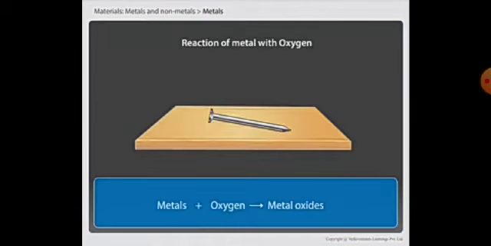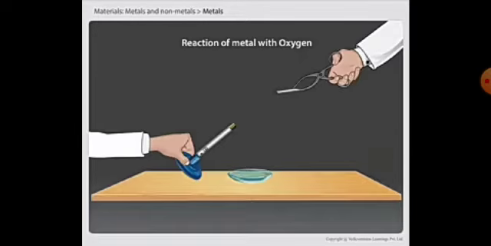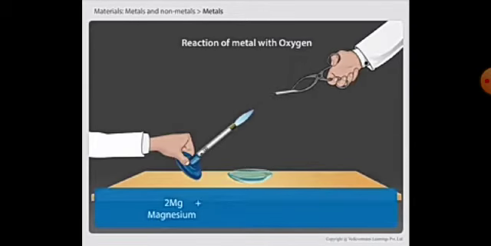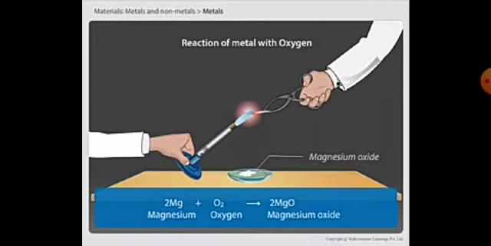When metals react with oxygen, they form basic metal oxides. You know that during rusting, iron reacts with oxygen in the air to form iron oxide. This iron oxide formed is called rust. Similarly, when magnesium ribbon is burnt in the presence of oxygen, it forms magnesium oxide.